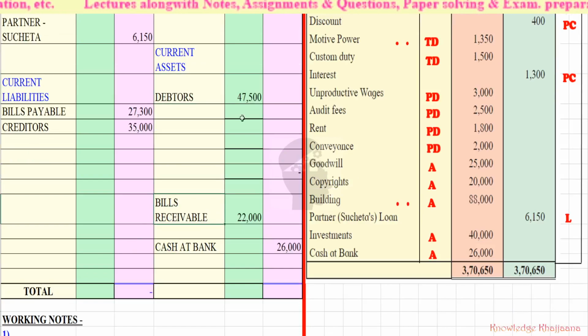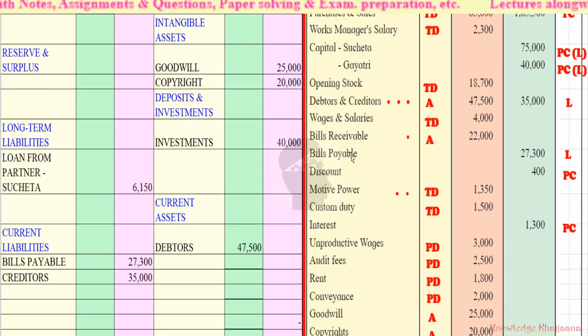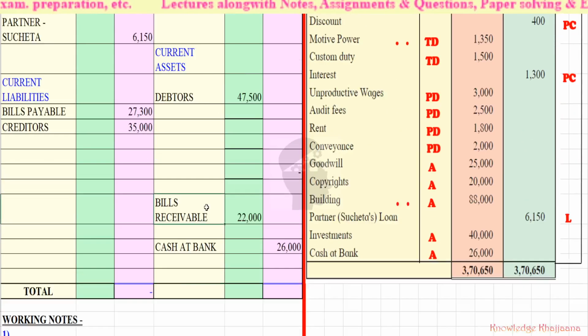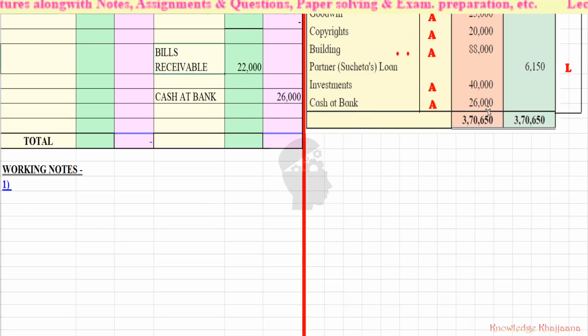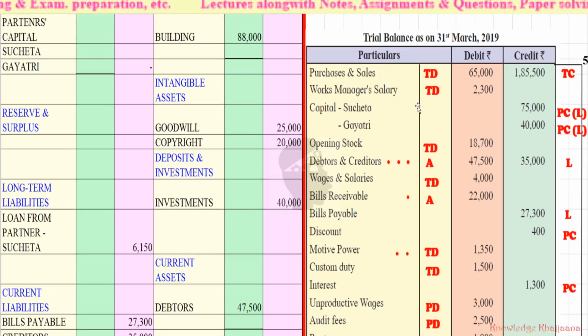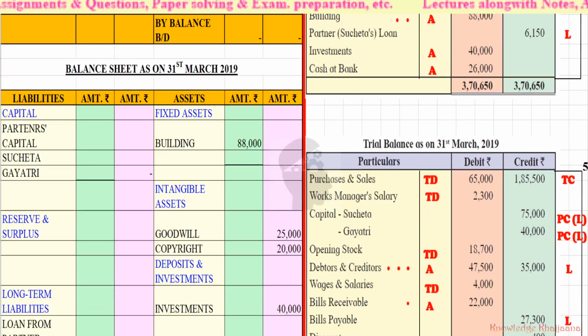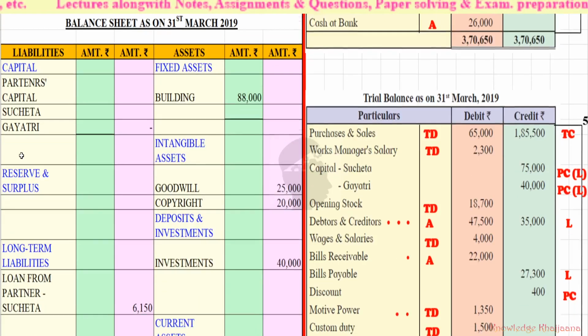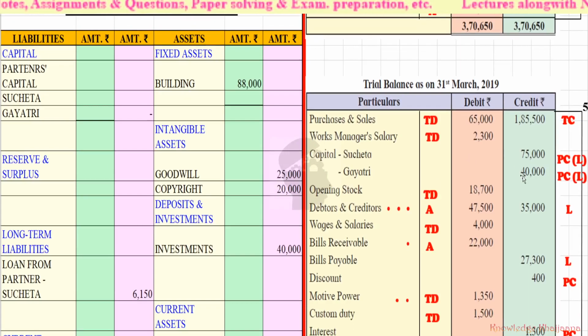Bills receivable, rupees 27,300, sorry, 22,000. Bills receivable 22,000 because it has marking. Then cash at bank rupees 26,000. So these items from the asset side which are given on the trial balance debit side we have recorded. Now let's move to the credit side items of the trial balance which should be recorded to the balance sheet liability side. Now see which are those items.